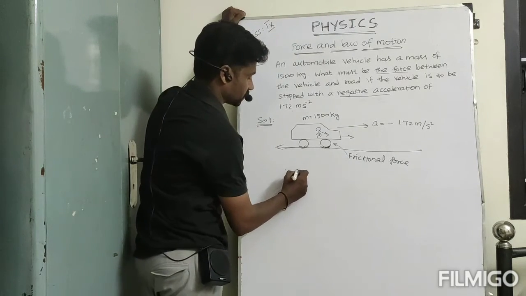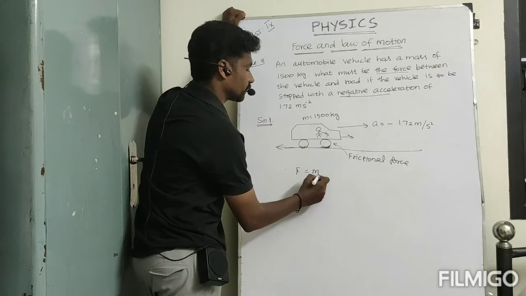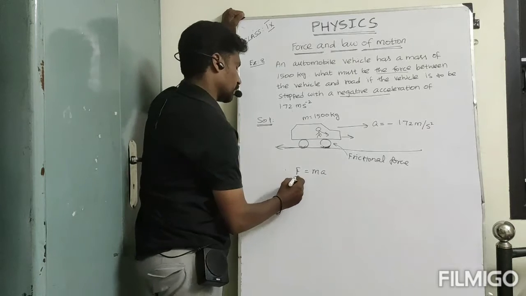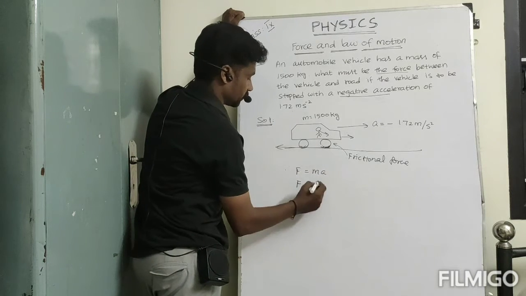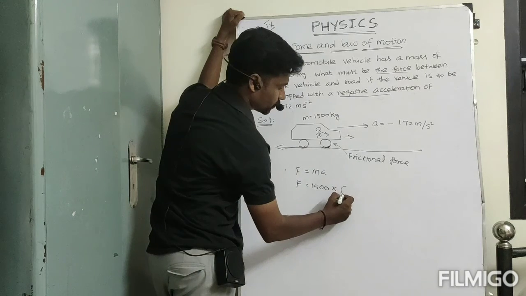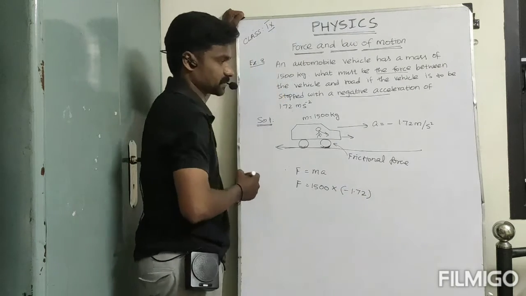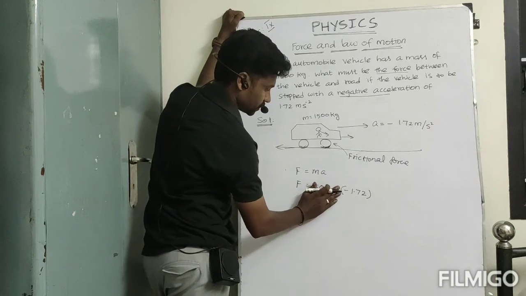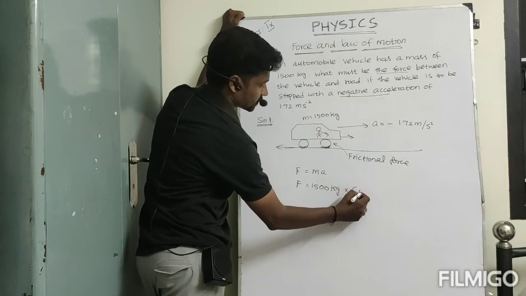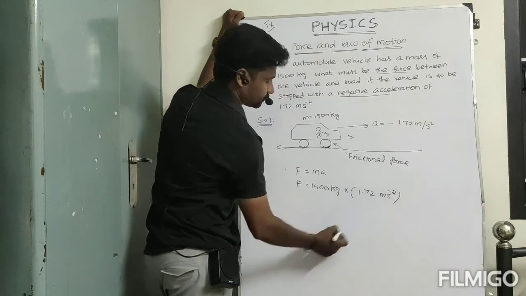So therefore the frictional force F is equal to the mass of the vehicle times the acceleration of the vehicle, that is negative acceleration. So F is equal to the mass of the vehicle, 1500 kg, into acceleration, minus 1.72 meter per second square. Otherwise we can write the unit one time: 1500 kg into acceleration 1.72 meter per second square.